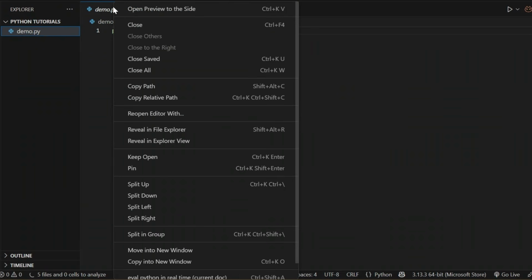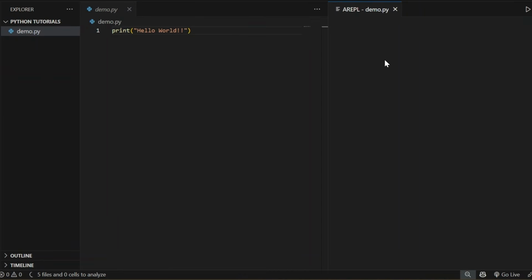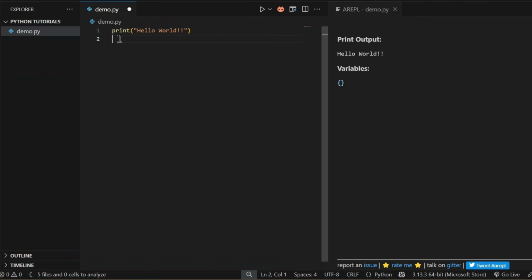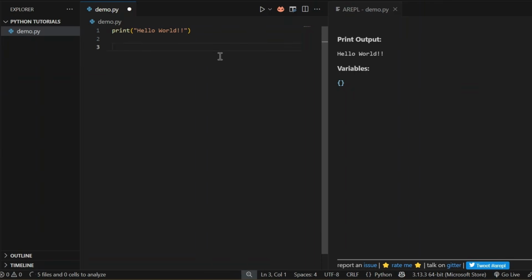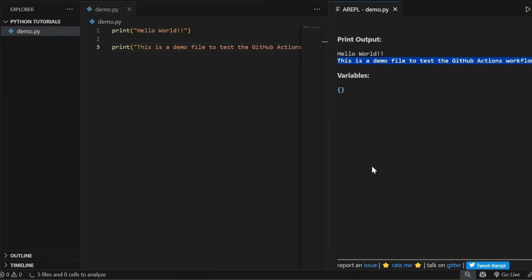After that, let me right click. I have installed an extension in Visual Studio, that is AREPL. With the help of this, if I try to write something in the code file, it will directly populate it in the output window of the AREPL terminal. So it's at runtime. If I try, this is a demo file to test the GitHub actions, it will automatically populate here. This is one of the extensions which I have already installed in my Visual Studio. So you can also install and explore.